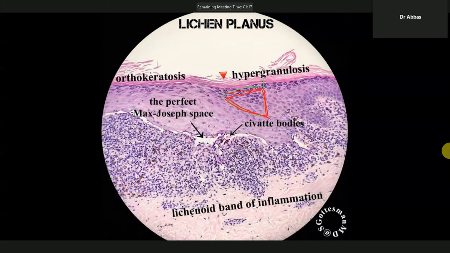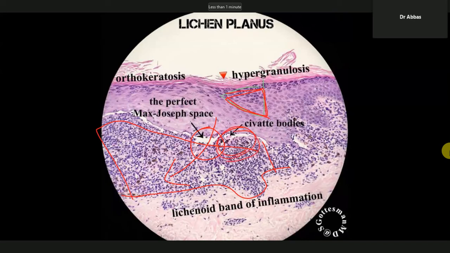And what is this one? These are the openings or gaps. This is the Max Joseph space. From this space, what will come down? Melanin will come down, and also lymphocytes will come down. When the lymphocytes come down, they accumulate in the dermis and make a band-like infiltrate. Next, there are also sweaty bodies. We have also discussed that in the basal cell there are the sweaty bodies.